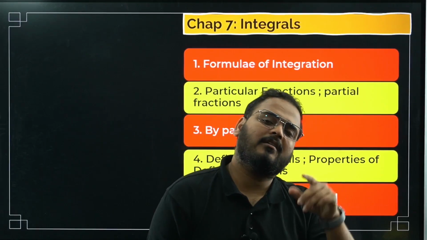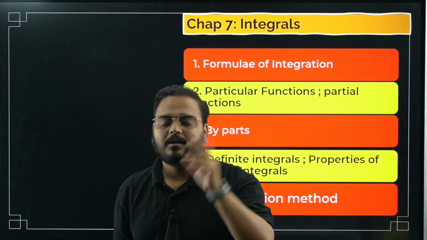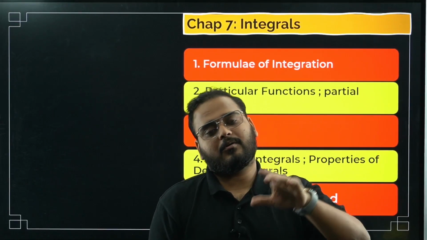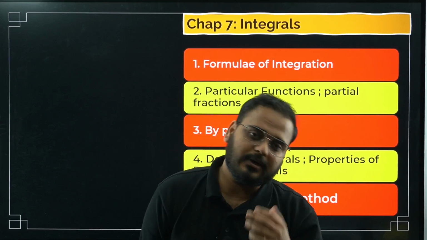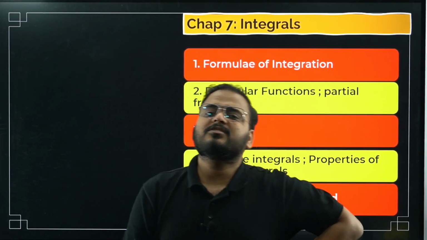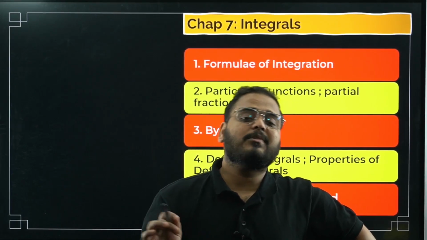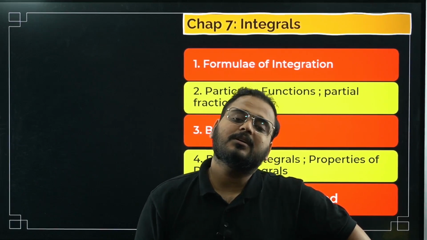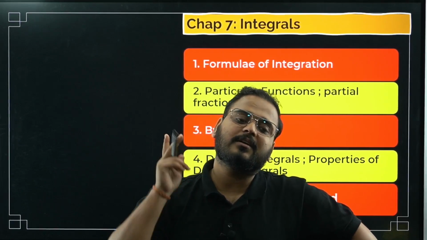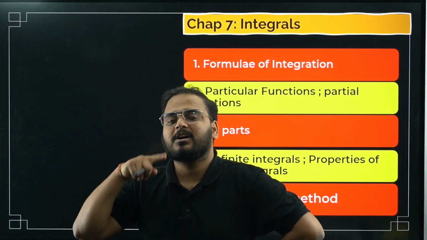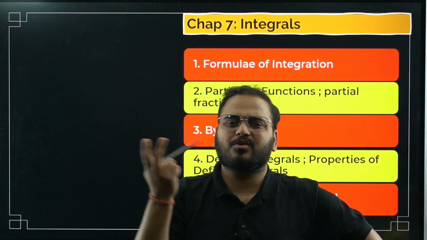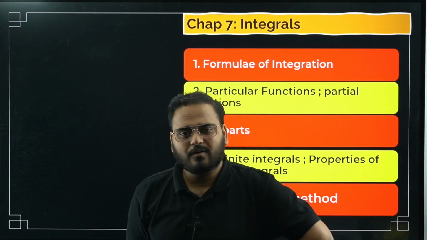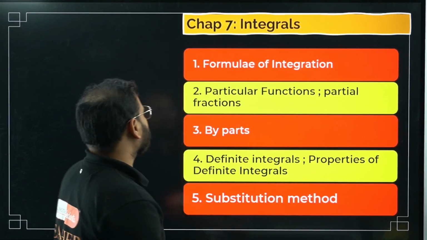We take some arbitrary constants a and b, and we find the value of the constants by comparing the numerator. Simple addition or subtraction we do using the a and b values, if it is a two-constant case. We use that to split the given function into easier fractions and then integrate using logs or some other particular functions. All of you agree? So this is also very, very important.